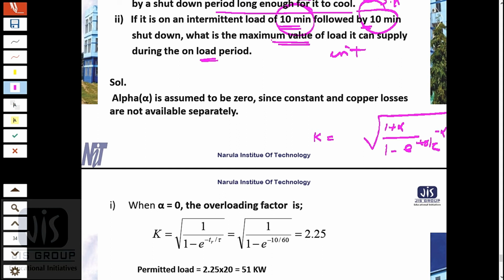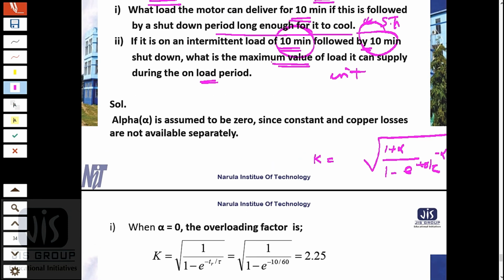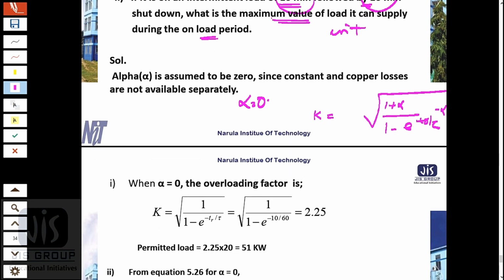So now alpha is 0. This alpha is 0 as the constant and copper loss are not available separately in this problem. The value is not given separately. If the value is not given separately, then, as we discussed during the deduction of short time duty, total loss is assumed to be proportional only to the power square. And since the alpha term is 0, K becomes 1 by root of (1 minus e to the power minus tr by tau).